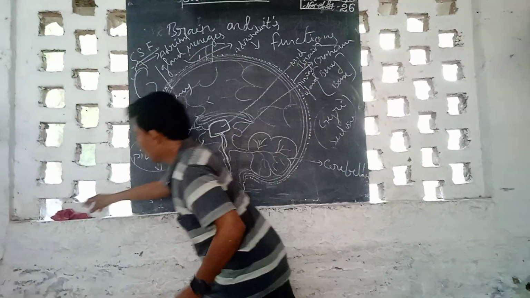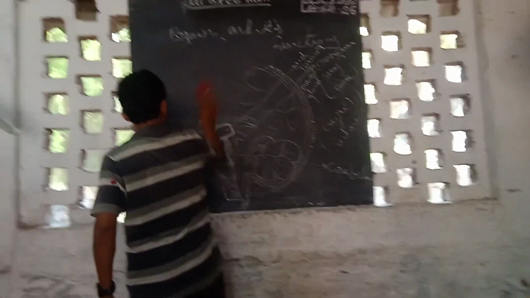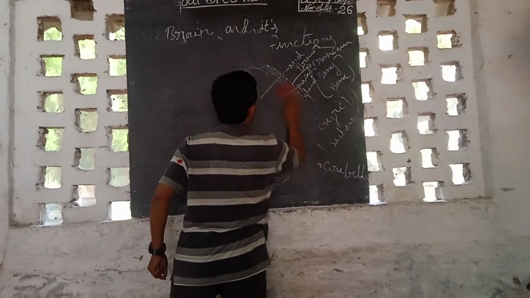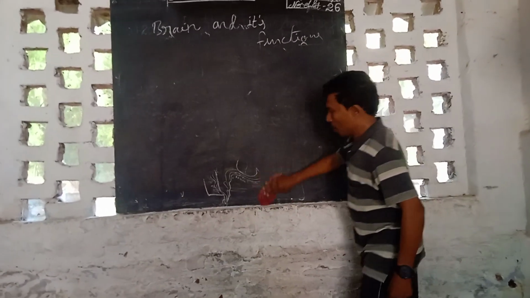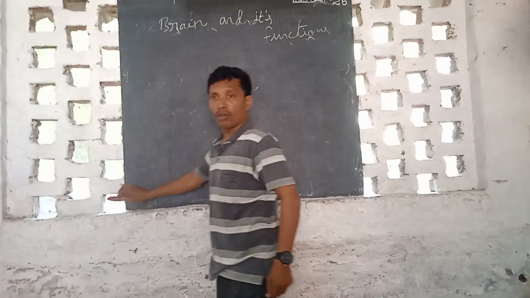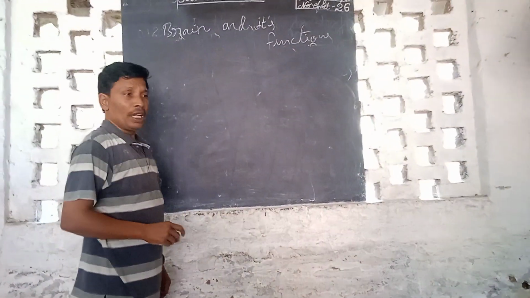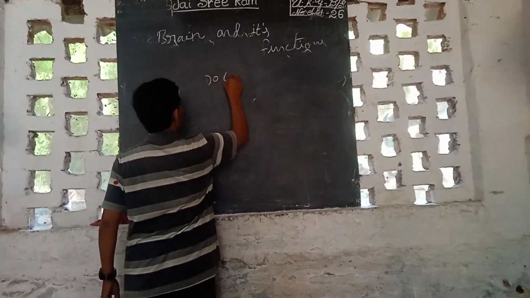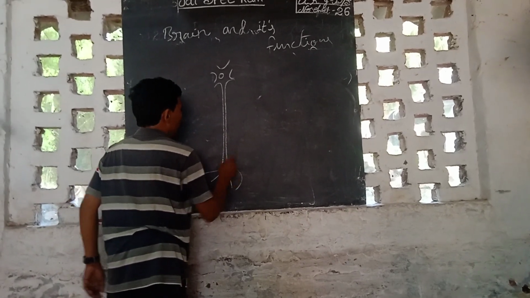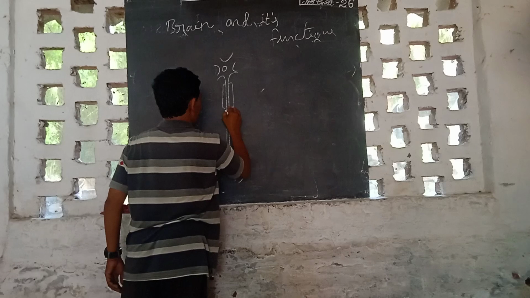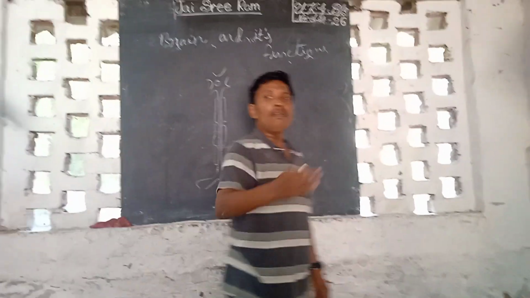Okay? Ready. Next we are going to talk about the basic structure of the nerve control system. Who will act as a fundamental structure for the nerve coordination? Neuron. Yes, nerve cell. This is the nerve cell. This is the fundamental structure for the nerve operations. So if there is no nerve cell, it is impossible to transmit the messages.